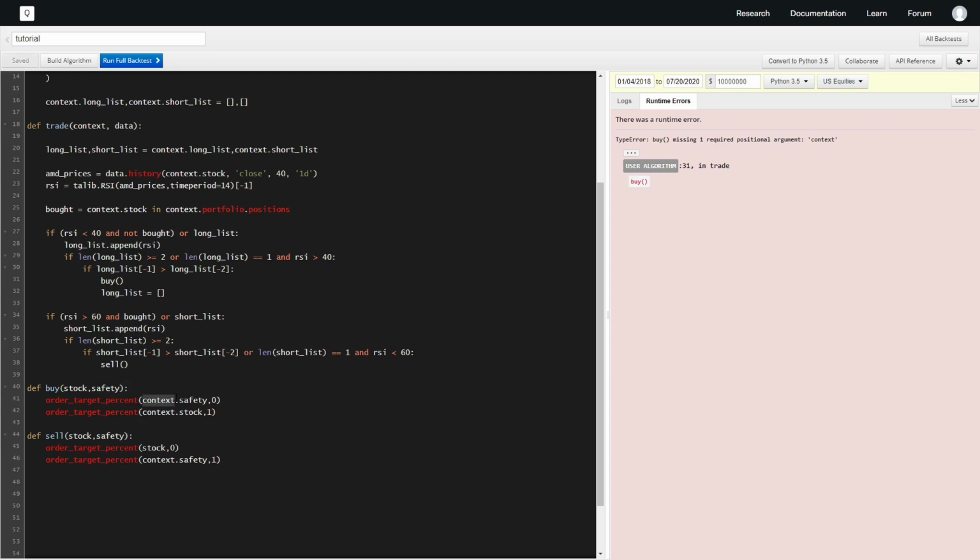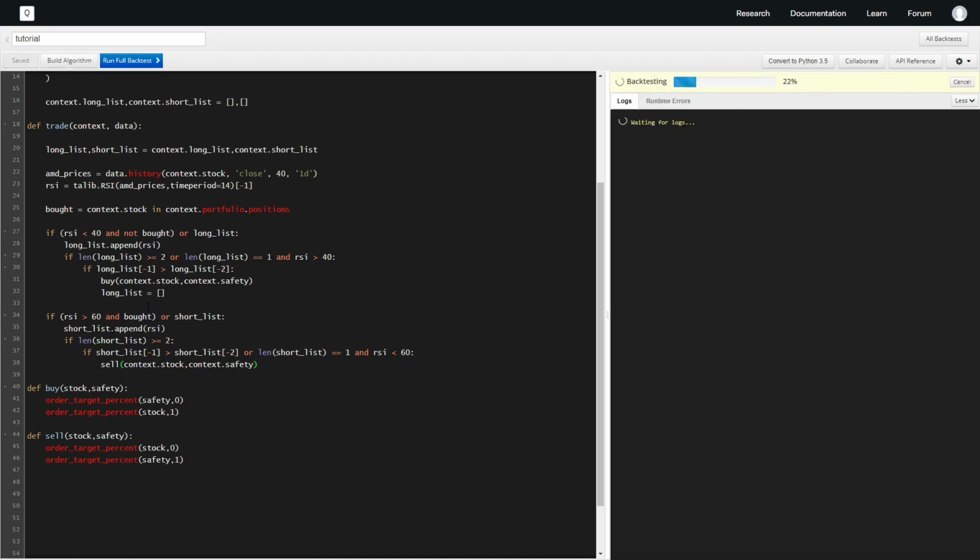And then once we put in this, we'll just say context.stock and context.safety, and then in sell we'll just do context.stock and context.safety. So hopefully that works. Now I think we can do our final backtest.